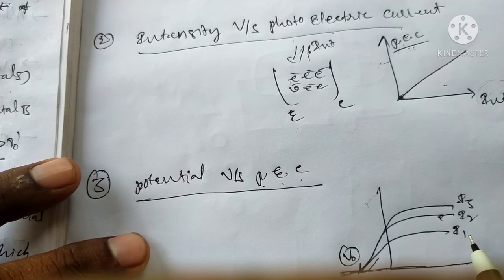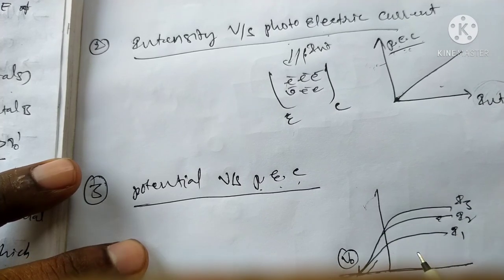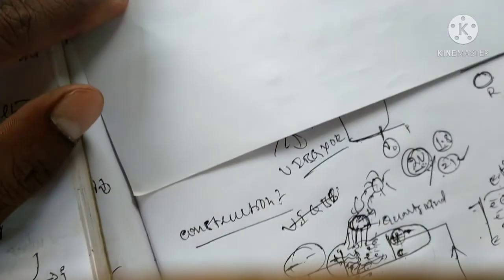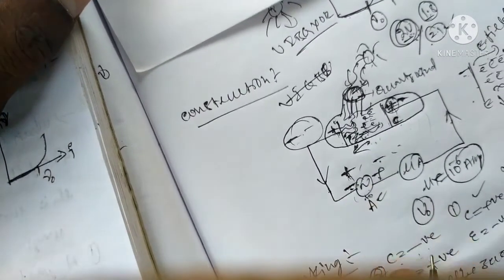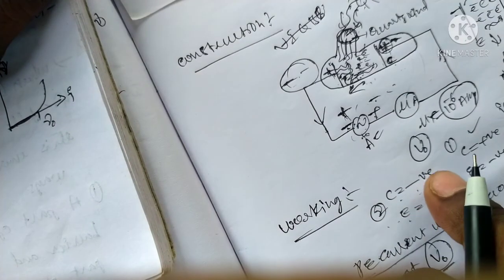The current rapidly decreases up to a certain time. The current will be zero in the circuit at a certain potential. That potential is called the stopping voltage. This is explained in the previous photoelectric effect. Here you can apply the reverse potential. In the second case, you can also apply the reverse potential.